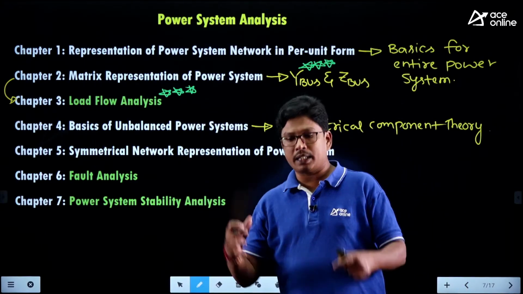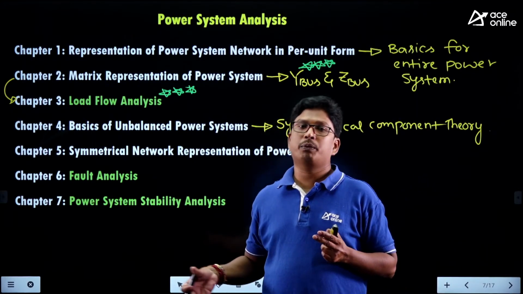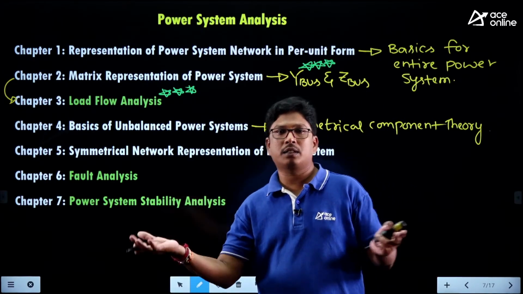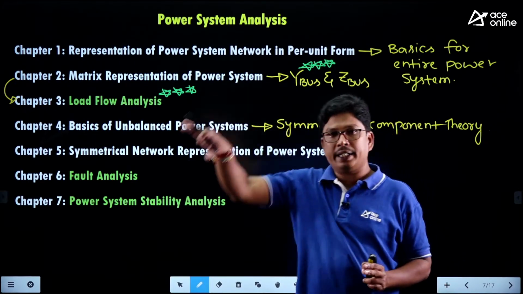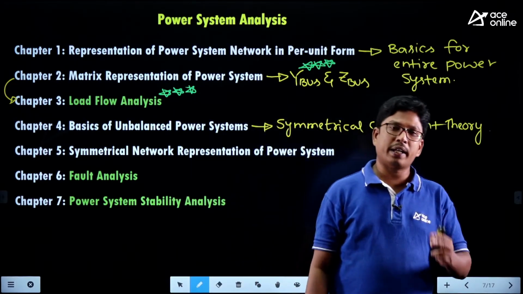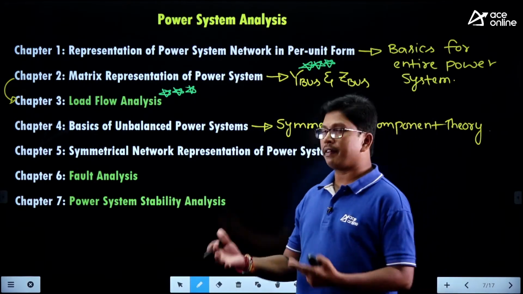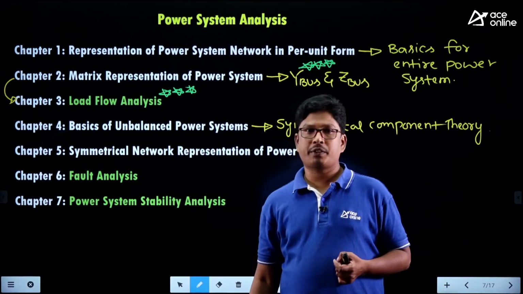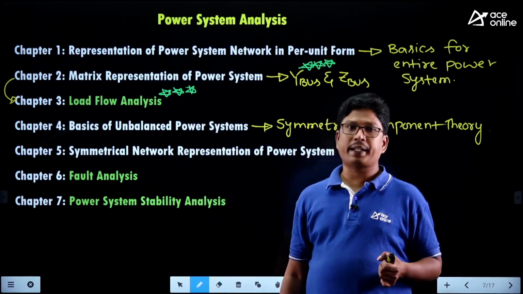To analyze the system under faulted condition, first of all we need to draw the networks, and based on the networks we need to get some certain relations, and based on the relations we need to interconnect the networks. Whenever you are interconnecting the networks, the combined interconnected network is the sequence network for the fault. So we have one sequence network for LG fault, LL fault, triple L fault. Like that, for every fault we have its own sequence network. And that sequence network we have to obtain from chapter 5. Right? So we have to understand how to draw the symmetrical networks.